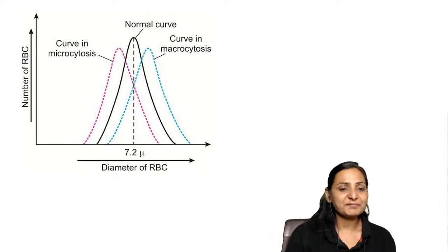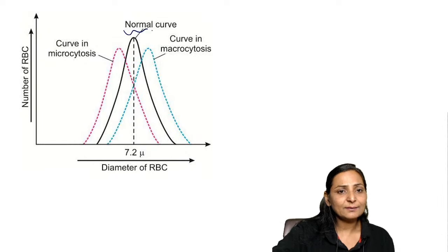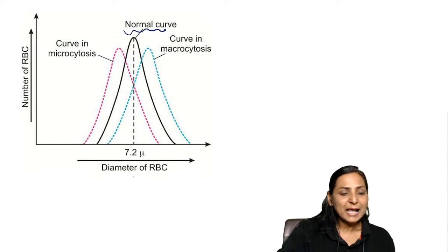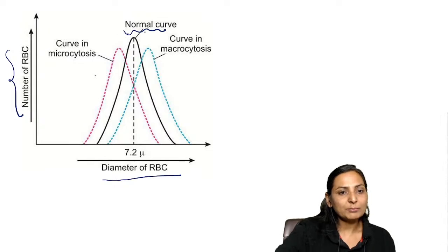Now, even this graph is very, very interesting. You can see that this is the normal curve. On the x-axis, we've taken the diameter. On the y-axis, we've taken the number of the RBC. So as compared to normal, we can see that there is a decrease in the number of RBC on both sides.